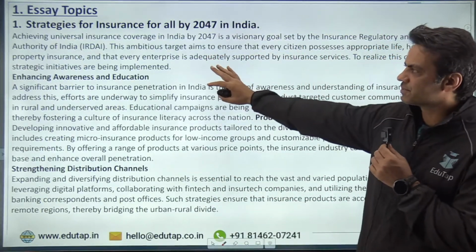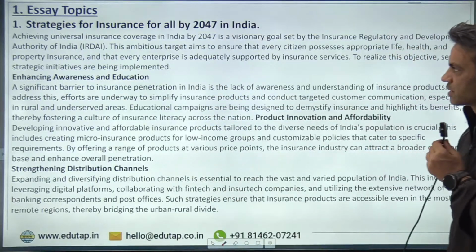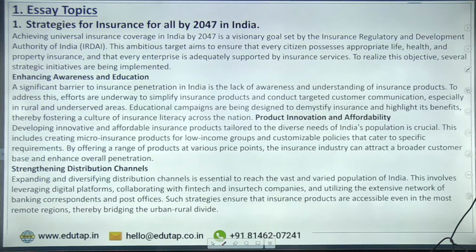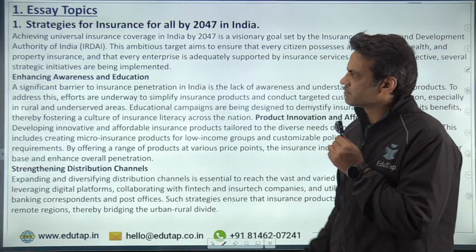You could have started like this: achieving a universal insurance coverage in India by 2047 is a visionary goal set by the Insurance Regulatory and Development Authority of India, IRDAI. This ambitious target aims to ensure that every citizen possesses appropriate life, health, and property insurance, and that every enterprise is adequately supported by insurance services. To realize this objective, several strategic initiatives are being implemented.